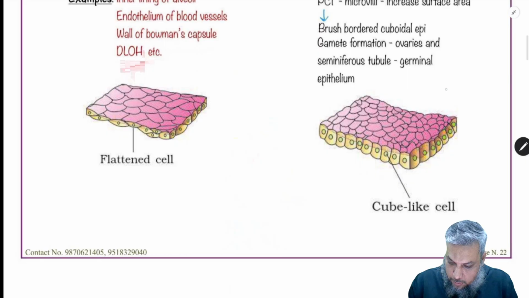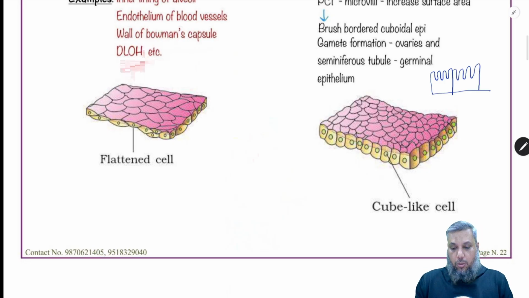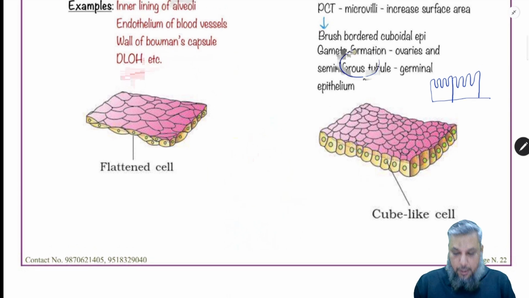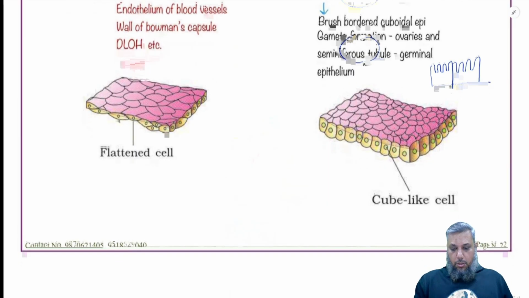So the basement membrane, and on the apical end are these finger-like projections. These are microscopic finger-like projections which are called microvilli, increasing the surface area. This is one of the modifications of the cuboidal epithelium.